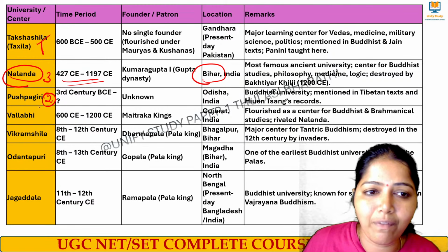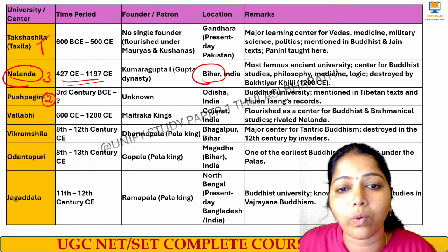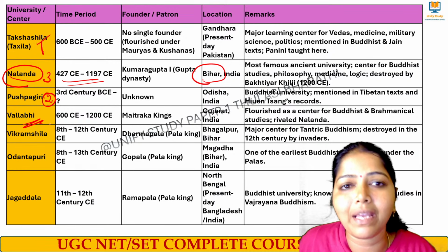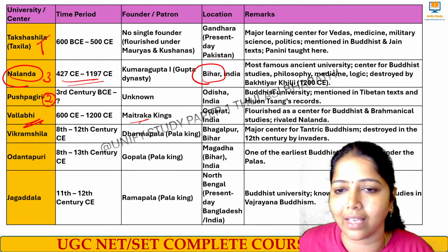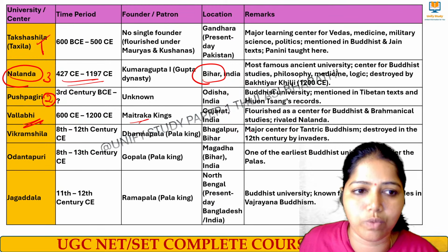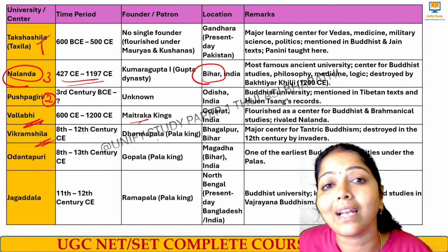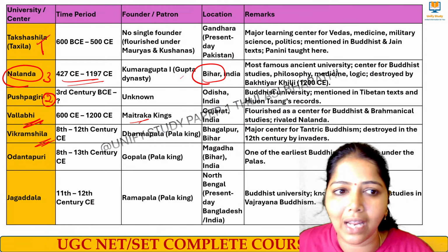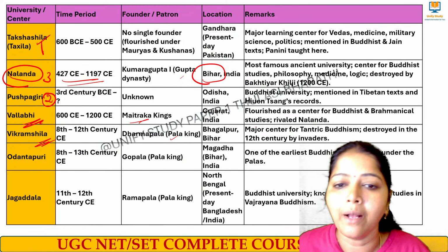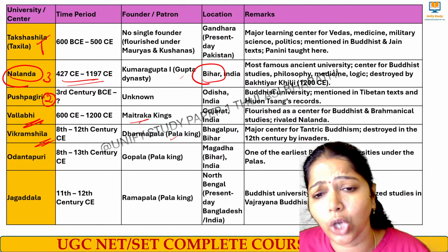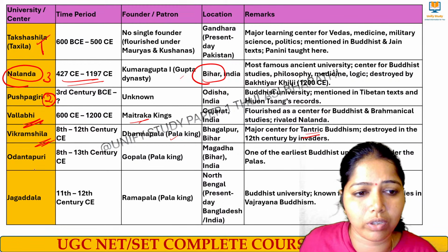And then we have Pushpagiri. This is also a Buddhist monastery and is in Odisha. And then we have Vallabhi. It is in Gujarat, and it was founded by the Maitrika kings. This is also a Buddhist monastery. Vikram Shila is also a Buddhist monastery, by the Pala dynasty. Nalanda was by the Gupta dynasty, and Vikram Shila by the Pala dynasty. It is also in Bihar, and they taught Tantric Buddhism there. That is their famous subject.